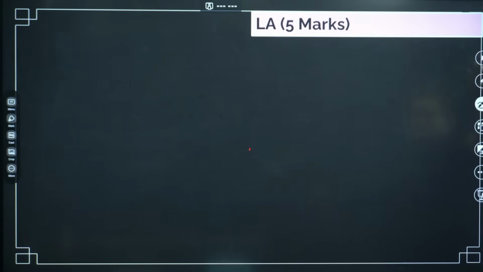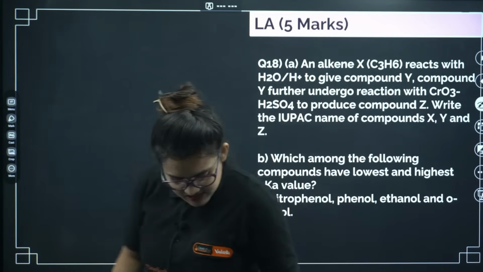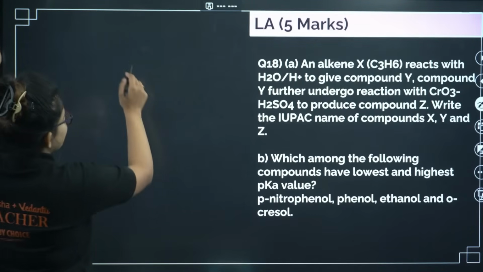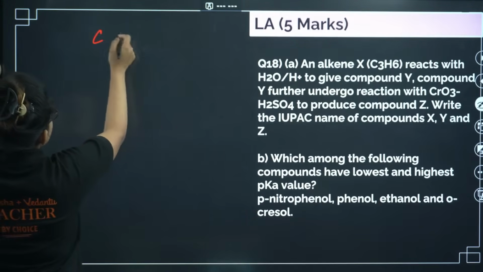Next, here you can see an alkene X reacts with H2O, H+ to give compound Y. Compound Y further undergoes reaction with CrO3, H2SO4 to produce compound Z. Write the IUPAC name of X, Y and Z. Okay, fine. So this is the same thing that we did in the last case basically. So here alkene means C3H6. C3H6 means it's nothing but propene.